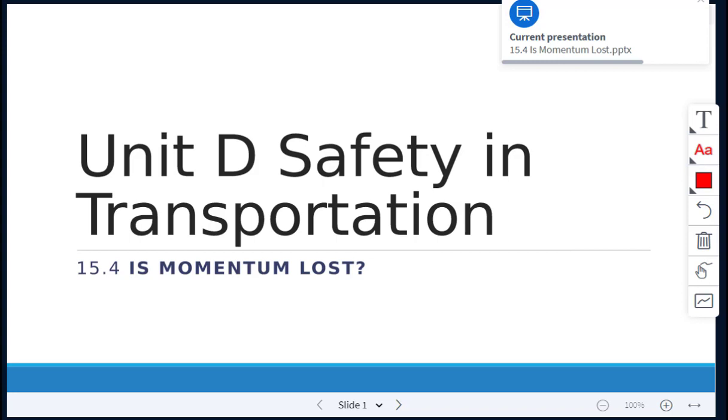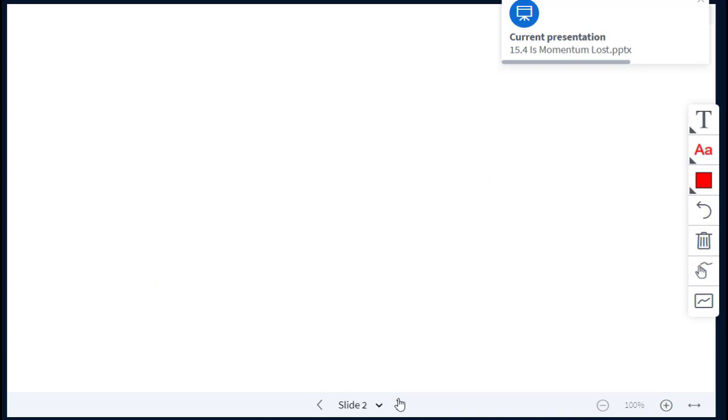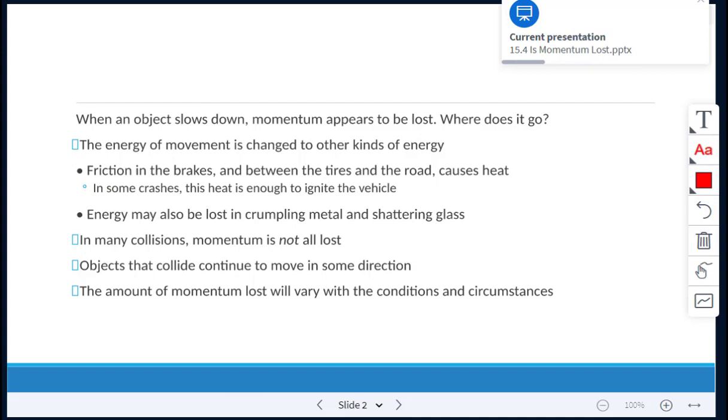Today we are looking at 15.4, which is called Is Momentum Lost? When an object slows down, momentum appears to be lost, but where does it go? The energy of movement is changed to other kinds of energy.